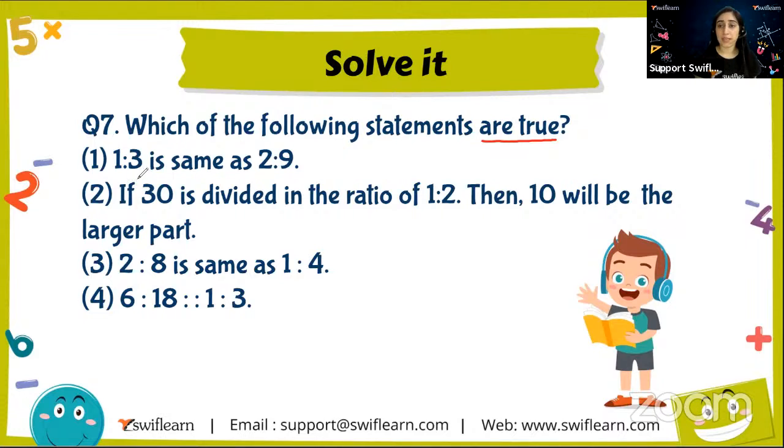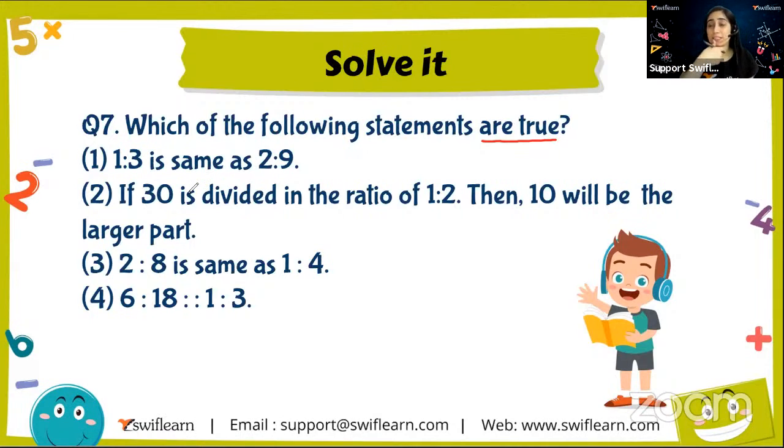It says 1 is to 3 is equal to 2 is to 9. Is it true or is it false? Are these two ratios equal? Yes or no? Give me your answer in the comments.